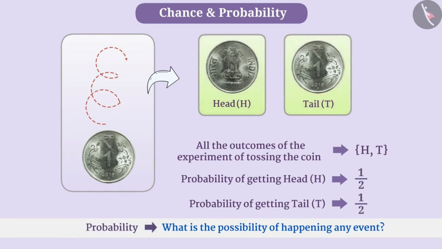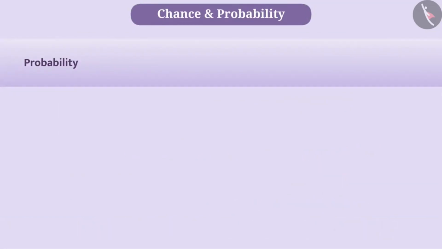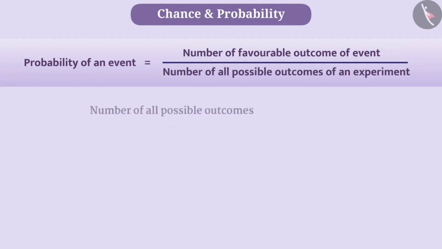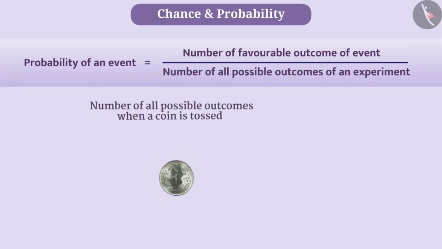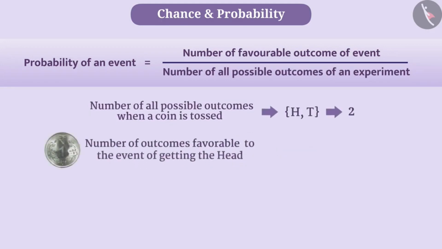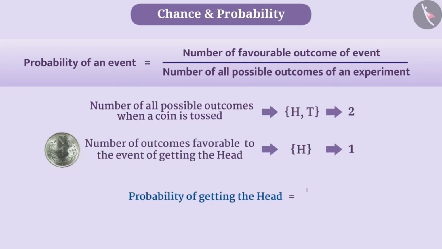In standard form, probability of an event is equal to the number of favorable outcomes of the event divided by the number of possible outcomes of an experiment. For example, the number of all possible outcomes when a coin is tossed is 2 and the number of outcomes favorable to the event of getting the head is 1. So, the probability of getting head is 1 by 2.